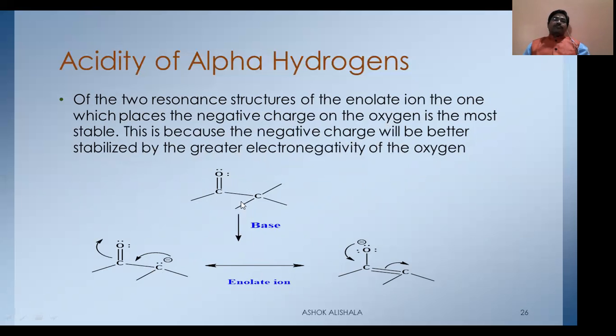When a base is present, it abstracts the proton, and that will give a negative charge, and this will be shifted, and there will be some resonance forms. When compared to this and this, the negative charge when present on the oxygen is more stable because oxygen is more electronegative than carbon. That's why the enolate form is more stabilized. These two are interconvertible, and this is what is called the enolate ion.